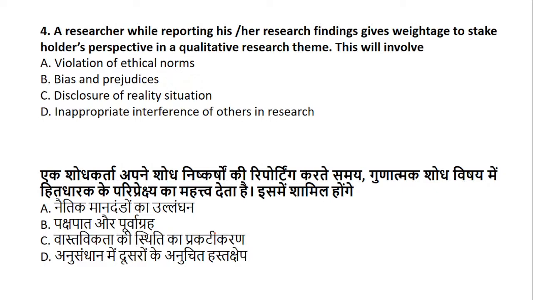A researcher, while reporting his or her research findings, gives weightage to stakeholders' perspective in a qualitative research theme. Which of these does this talk about: violation of ethical norms, bias and prejudice, disclosure of reality situation, or inappropriate interference of others in research? The question is based on research findings. So let's see how many of you are right with the answer. How many of you are coming to the correct answer?